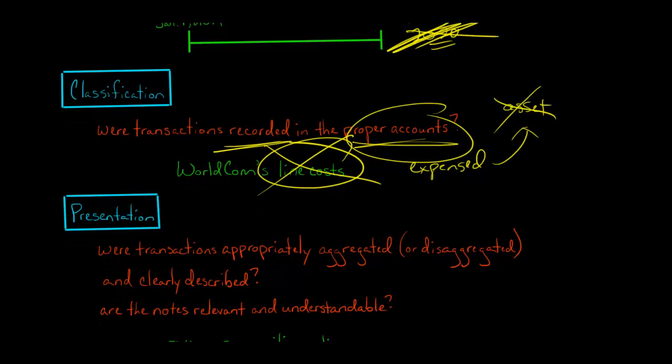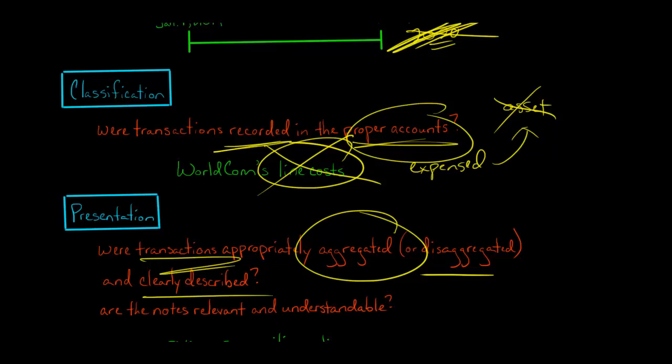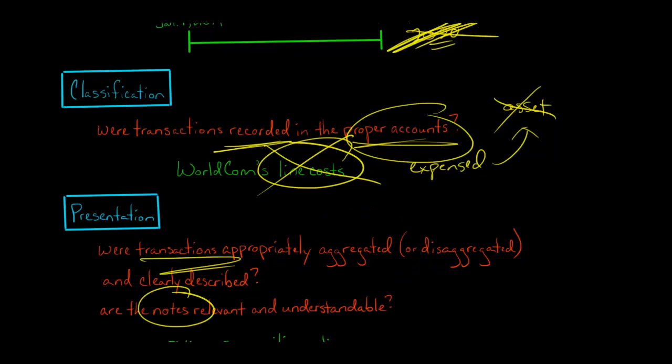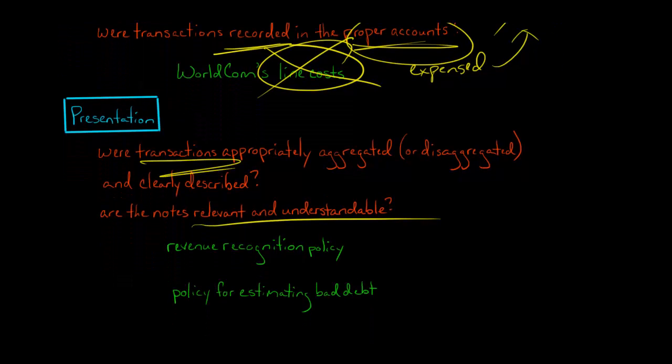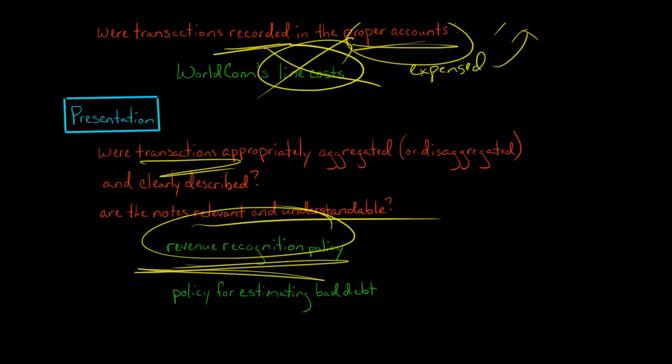The presentation assertion has to do with the transactions that took place during the period. Were they correctly aggregated or disaggregated? Were they clearly described? And when we look at the notes to the financial statements, are those easy to understand? If you're an investor and you're looking at the company's notes to the financial statements, do you understand their revenue recognition policy? If you look up the 10K for a publicly traded U.S. company, in the notes to the financial statements, they'll always have a section about accounting policies, and they'll talk about how they decide to recognize revenue. And so you can look at their revenue recognition policy.